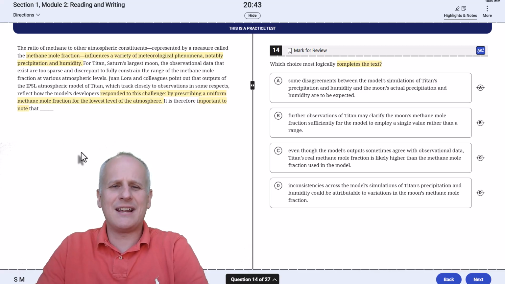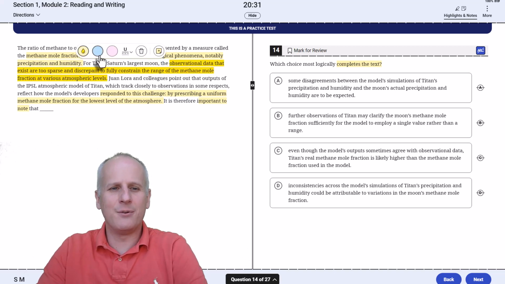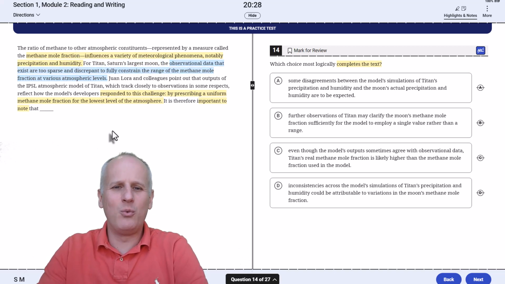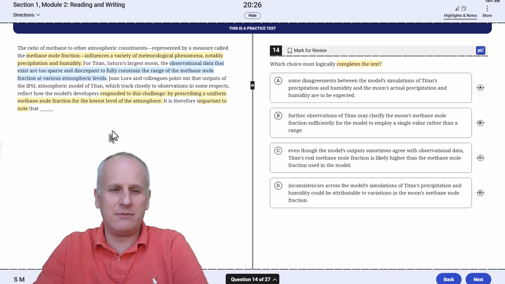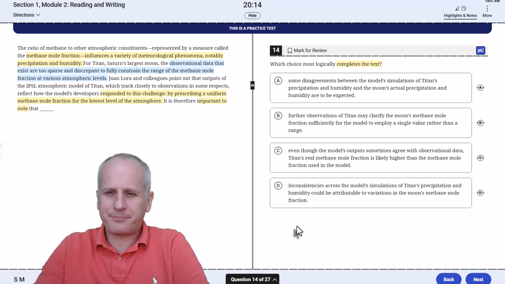For Titan, Saturn's largest moon, the observational data that exist are too sparse and discrepant to fully constrain the range of the methane mole fraction at various atmospheric levels. Okay, so the data is basically non-existent. So I'm going to highlight that in blue, and then we know that they address this lack of data by just setting a uniform standard. So we basically need an answer choice that says you've got to be aware that there's this standard and it could change. So, starting with choice A.